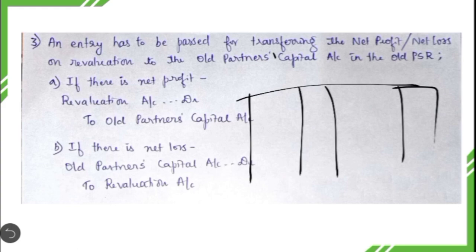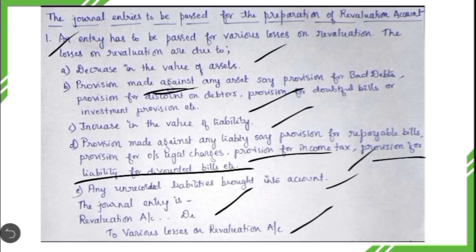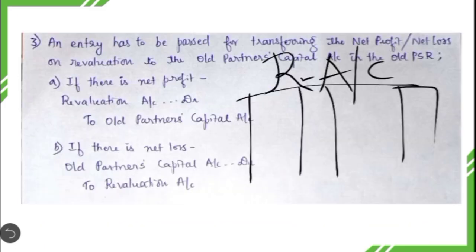So if this is a revaluation account, in the first entry we have passed here for recording the various losses on revaluation. What is the entry we discussed here? Revaluation Account Dr. to Various Losses on Revaluation Account. So in the revaluation account various losses will be recorded here as 'To Various Losses on Revaluation'. Okay, so you will write some amount here.